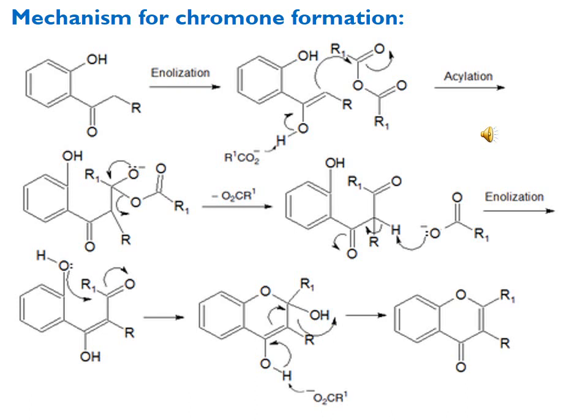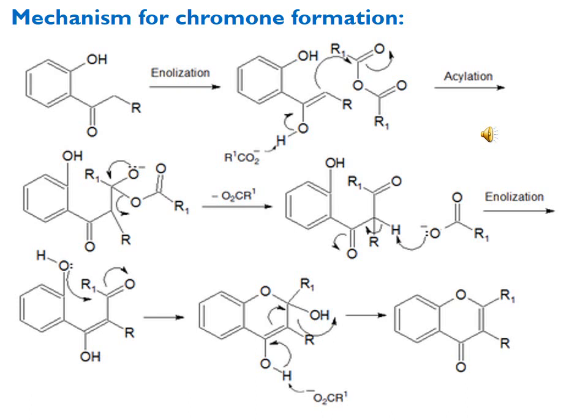This alpha hydrogen is at the alpha position with respect to both of the carbonyl functionalities, so this proton is acidic and is easily removed by the acetate ion. The carbon-oxygen sigma electrons move towards the carbonyl carbon, making the double bond, and oxygen gets the negative charge. This negatively charged oxygen can be protonated from the acid.